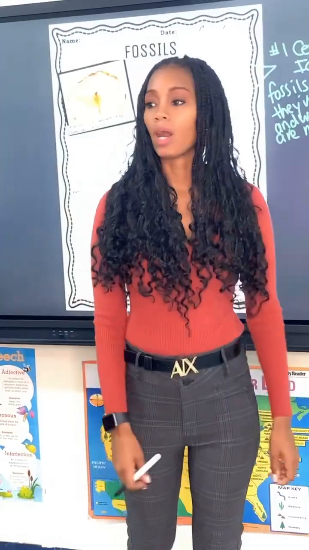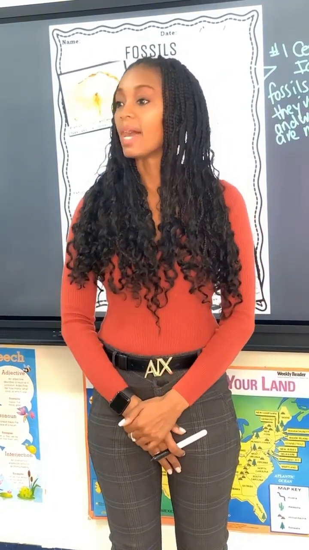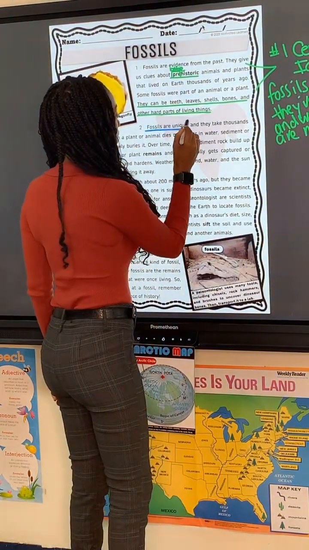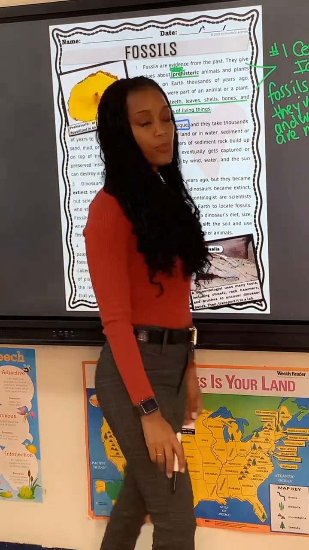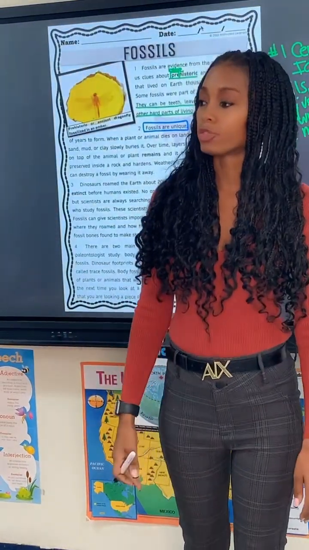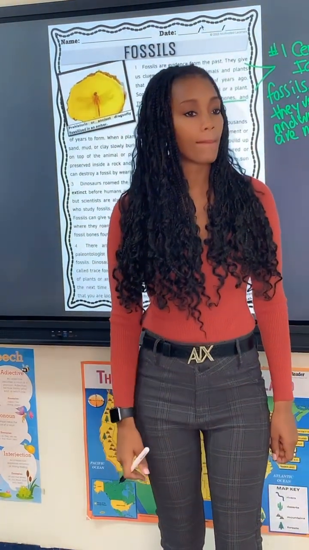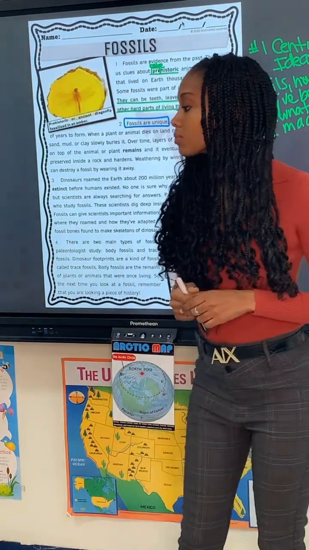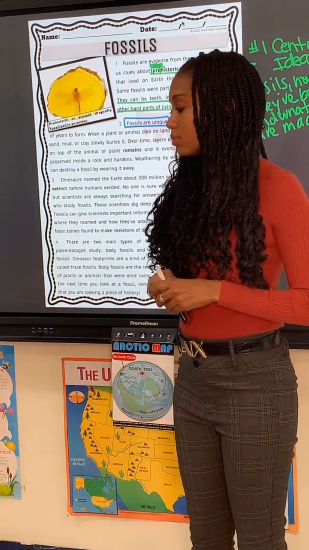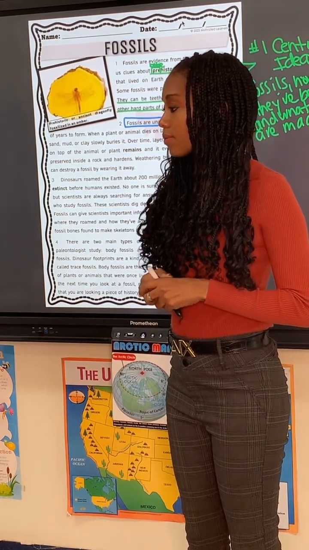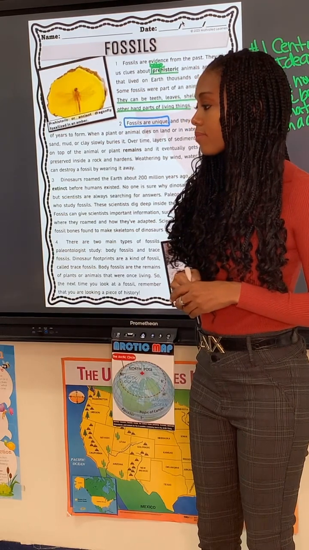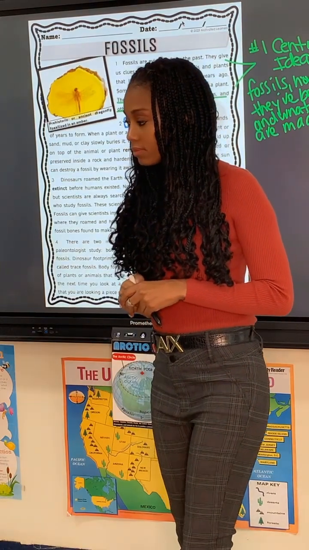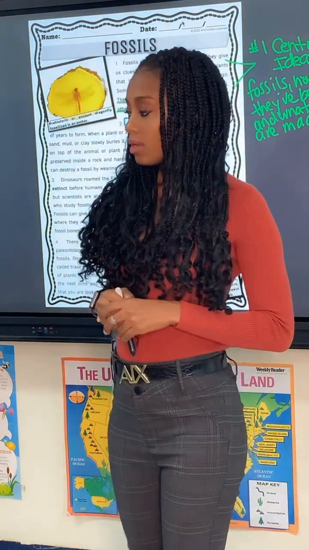What is the author's viewpoint on fossils? Yes. Fossils are unique. Very good. That is the author's viewpoint. So after reading paragraph 2, who can tell me how fossils come about? Yes. Fossils come about when an animal dies. Sand, mud, or clay slowly buries it. Over time, layers of sediment rock build up on top of the animal or plant remains, and it eventually gets captured or preserved inside a rock and hardens.